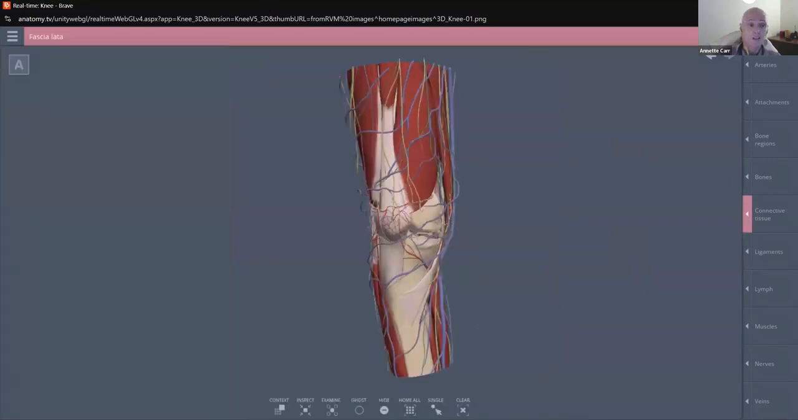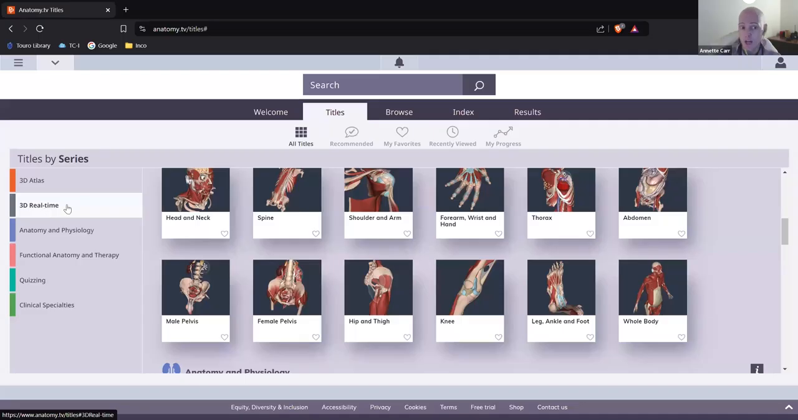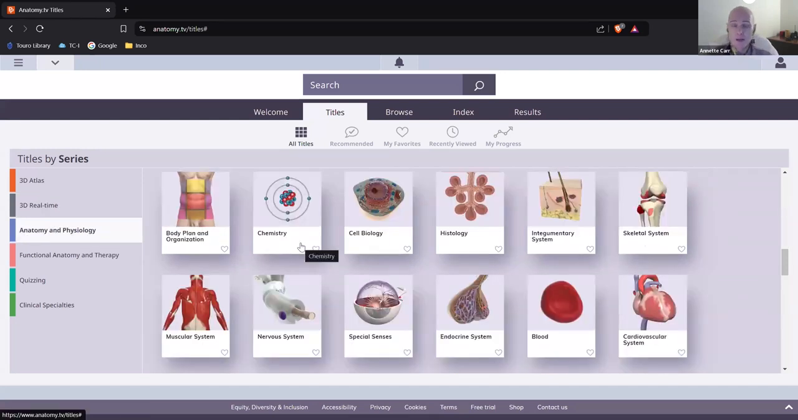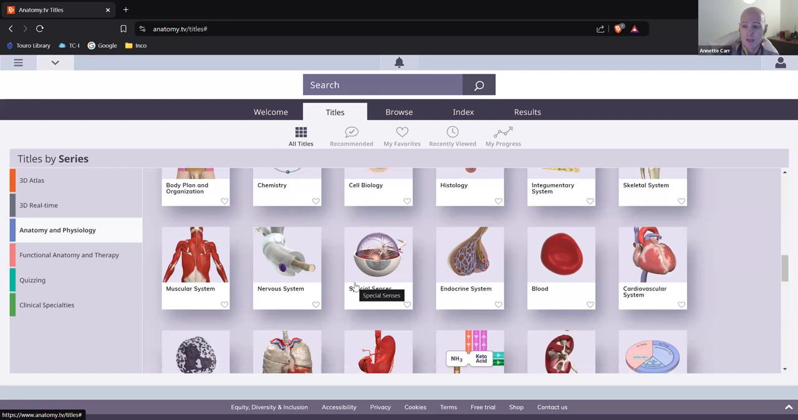Okay, so that is 3D real time. The next chapter you have here, you can either click here on anatomy and physiology or just scroll down. So this is going to animate certain areas of the body and certain functions. So for instance, if I want to have more of an animation in-depth view of the nervous system, I'm going to click on the nervous system.